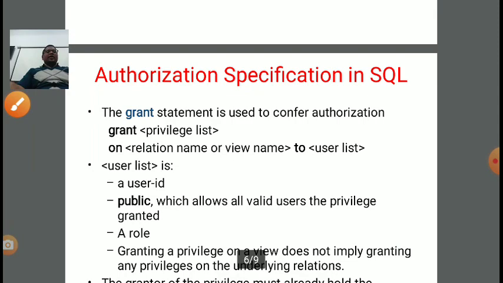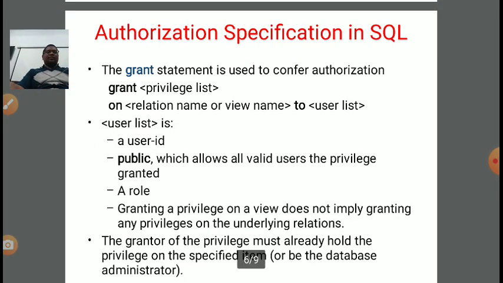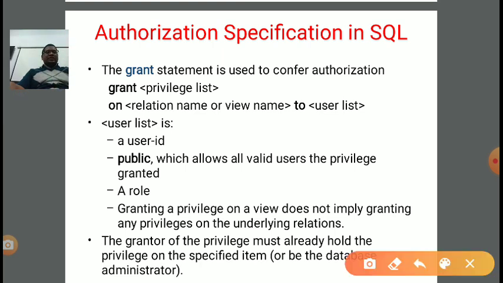Next, if we want to specify authorization in SQL, then what type of command do we need to use? First, the grant statement is used to confer the authorization. How to write it? Grant command, and after that the privilege list, on what? On a relation name or view name, to which particular users, so the user list.